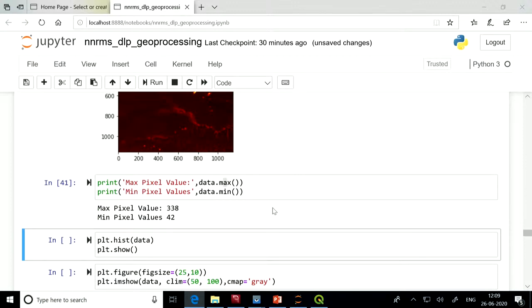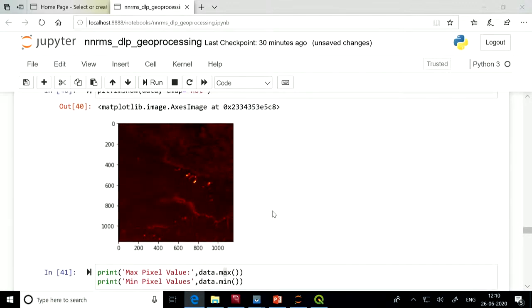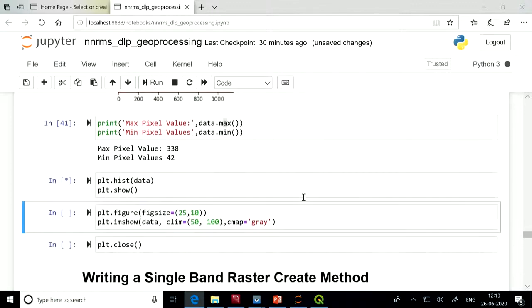Now suppose we want to change the contrast of the image. For that we will first use the histogram equalization method. First, let us view the histogram of this particular image. For that we call plt.hist and pass as an argument the array for which you want to plot the histogram, and then plt.show. It returns the histogram of this particular image.